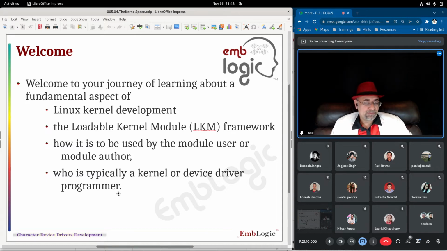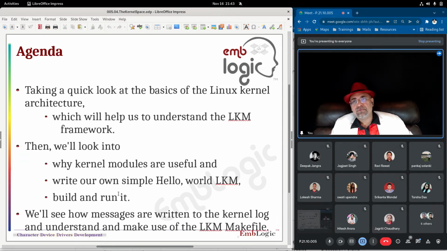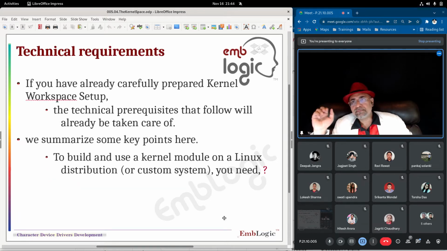Important question, isn't it? So we'll first have to look at the LKM framework, basic kernel architecture, and then how modules make efficient use of space and memory, why it is so popular, and then we'll write our own driver, build and run it. We have already done this part. We have to have greater insight now, and the log levels, how it is written, that also I've shown you just now. So technically you should have your system ready.